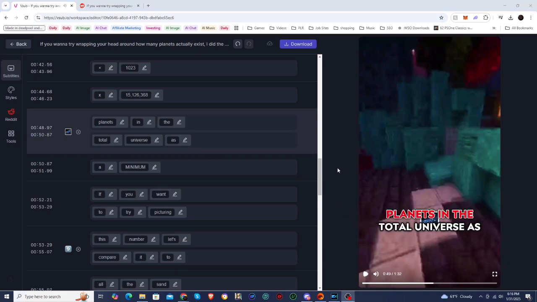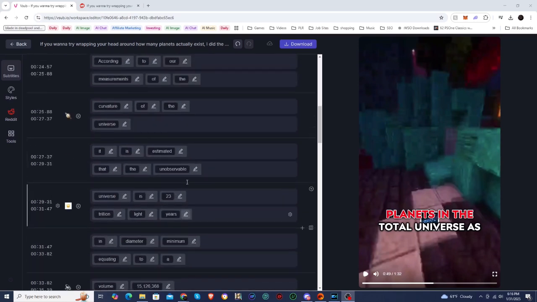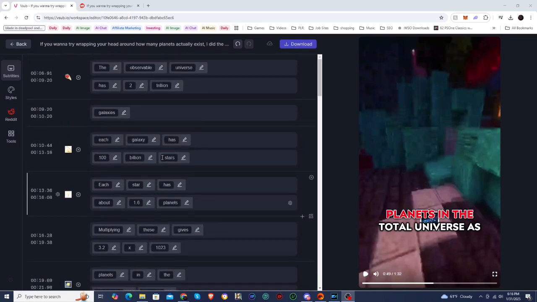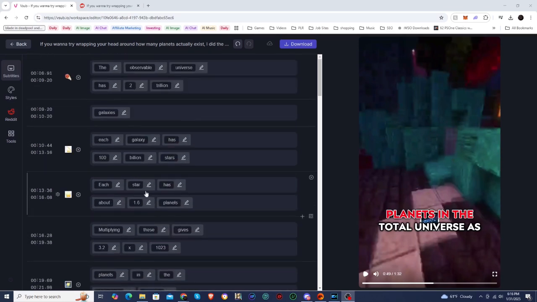All right, so already it's looking good, but there are some things that I want to change. For example, when it reads off these really long numbers, it doesn't stay on the screen long enough. So I'm going to edit those so they can stay on the screen longer. Normally I would delete these little emojis, but I'll leave them in the video this time. And it is too long. It's 1 minute and 32 seconds. So I will actually be removing some stuff.